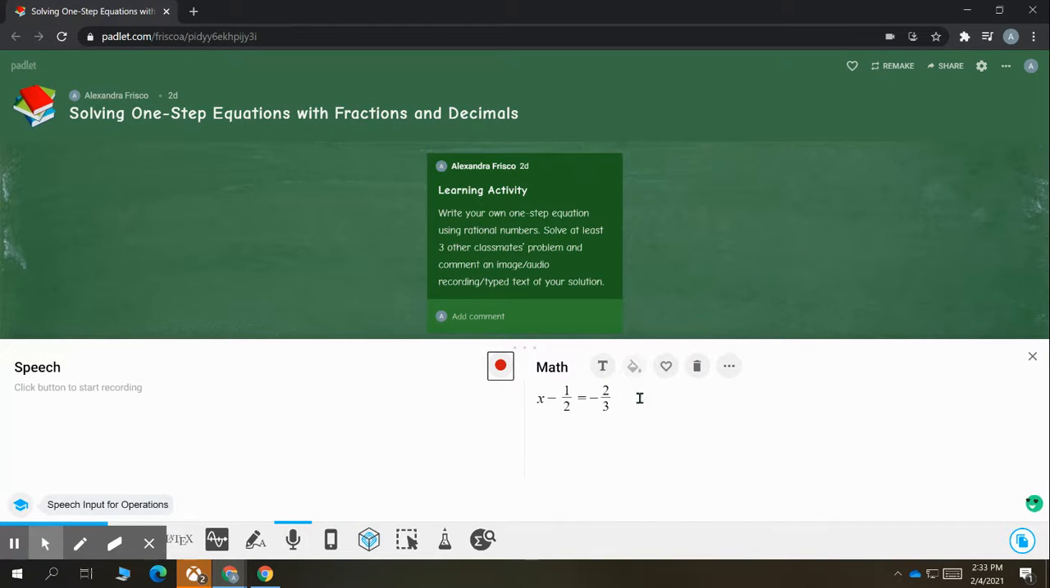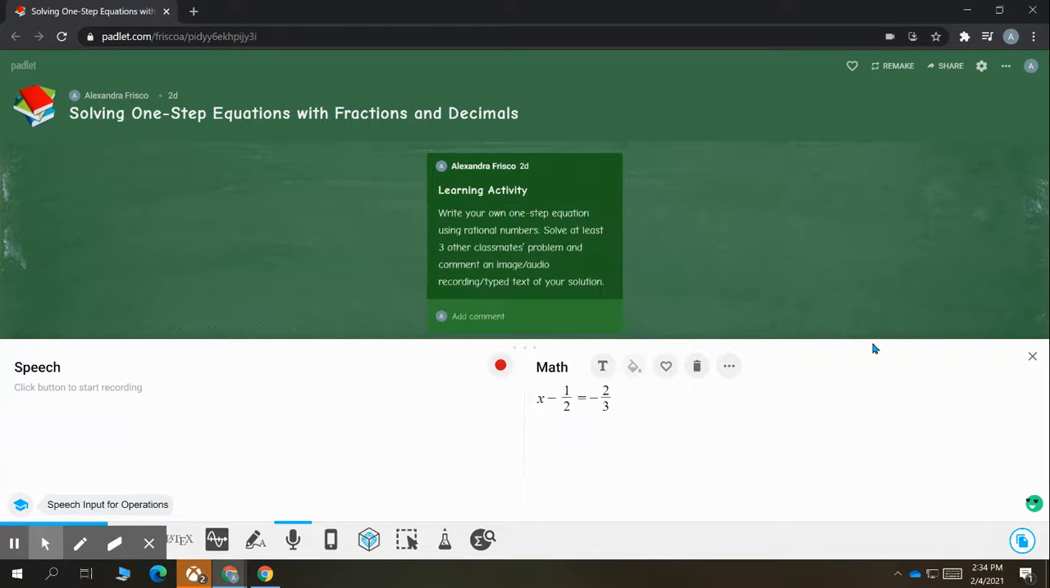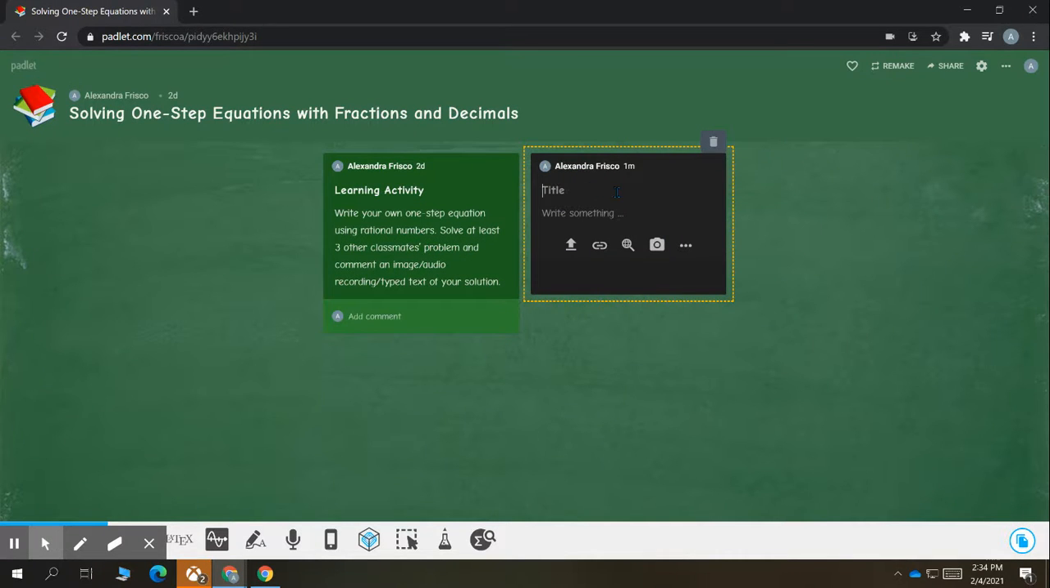So what I'm going to do is I want to add this to my Padlet. So the easiest way to do it to add to Padlet is to actually copy this as a URL. So I'm going to copy as a URL, and it tells me to make sure you use my shortcuts in order to paste it. So I'm going to return to my Padlet here, and I'm going to add my particular problem. So this is Mrs. Frisco's problem.